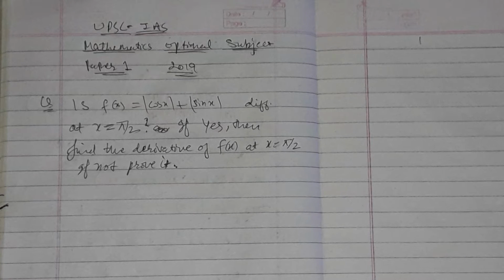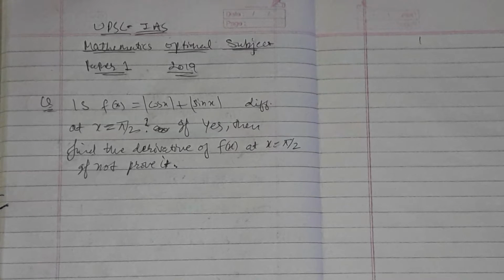This video is based on a question asked in the UPSC IAS exam, in Mathematics Optional Paper 1, last year 2019. The question says: f of x is designed as the sum of two modulus functions, f of x equals mod cos x plus mod sin x.